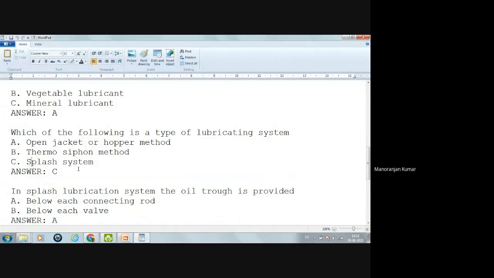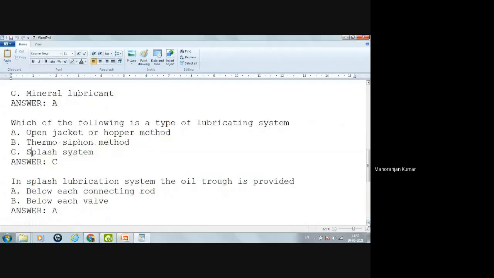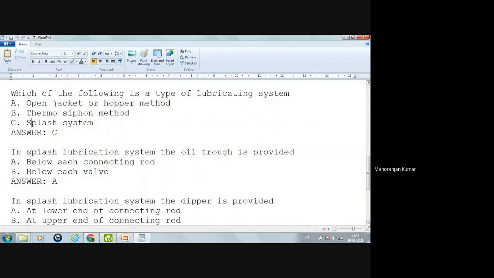Now the other question: in a splash lubrication system, the dipper is provided where? Yes, in a splash lubrication system, a dipper is there. At the lower end of the connecting rod, or at the upper end of the connecting rod?